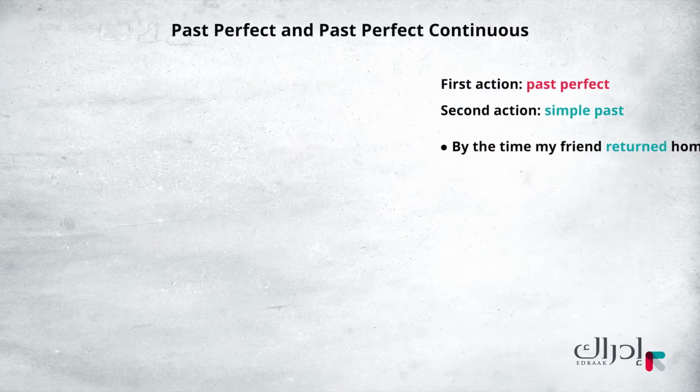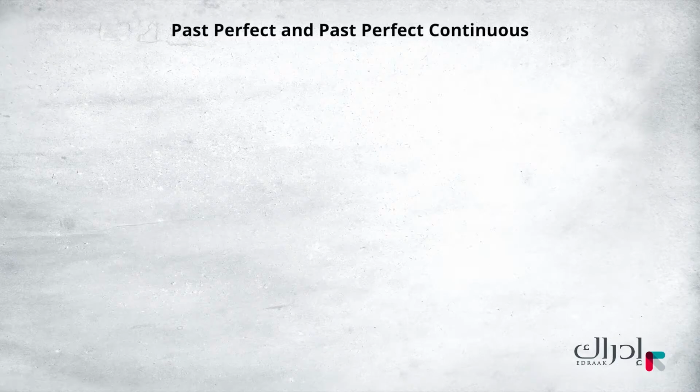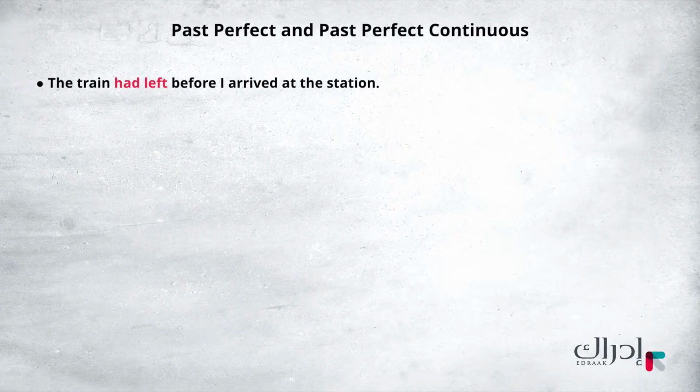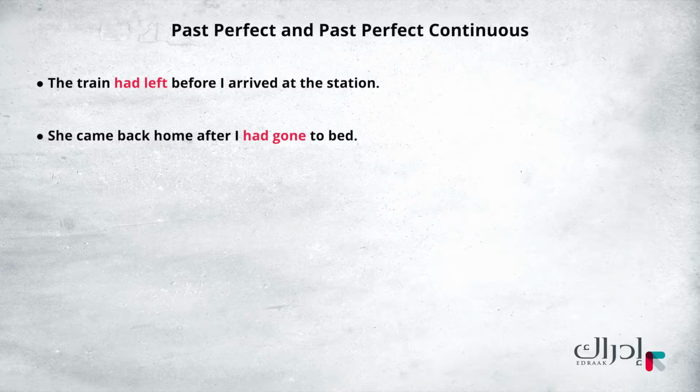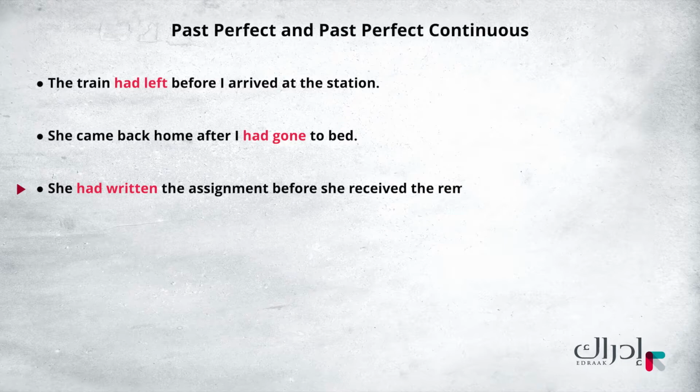Look at these other examples using the past perfect tense. The train had left before I arrived at the station. She came back home after I had gone to bed. She had written the assignment before she received the reminder. Notice that in all these examples, the action that happened first is expressed in the past perfect using had plus the past participle.